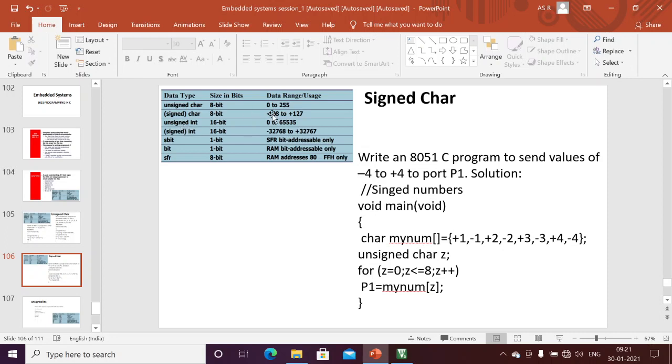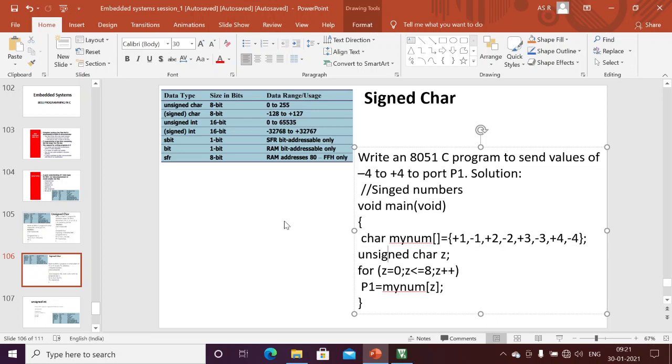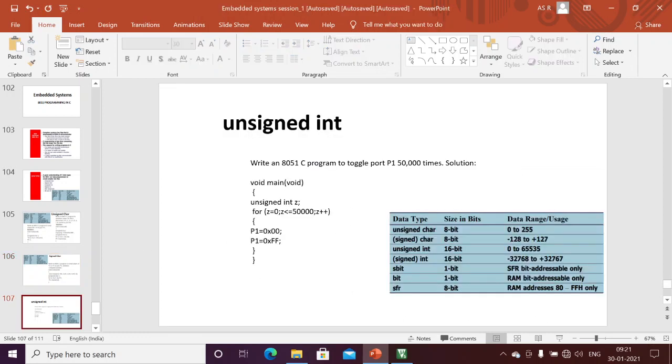This is a negative range. If you want to use any variable with the negative range, then I can use the signed char. Okay, next we'll discuss the unsigned int.